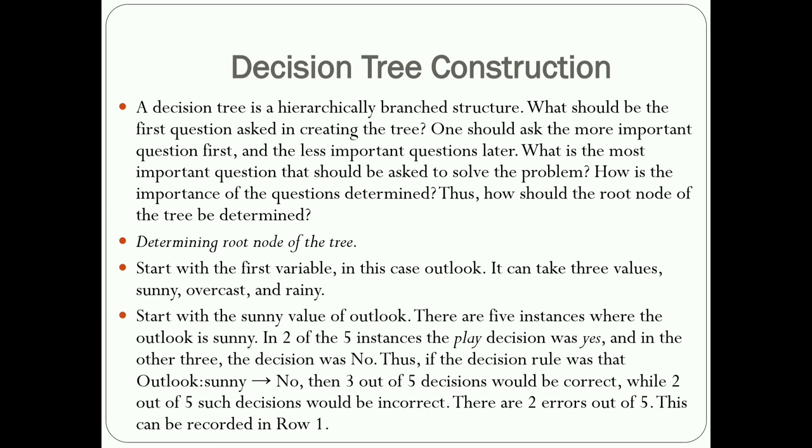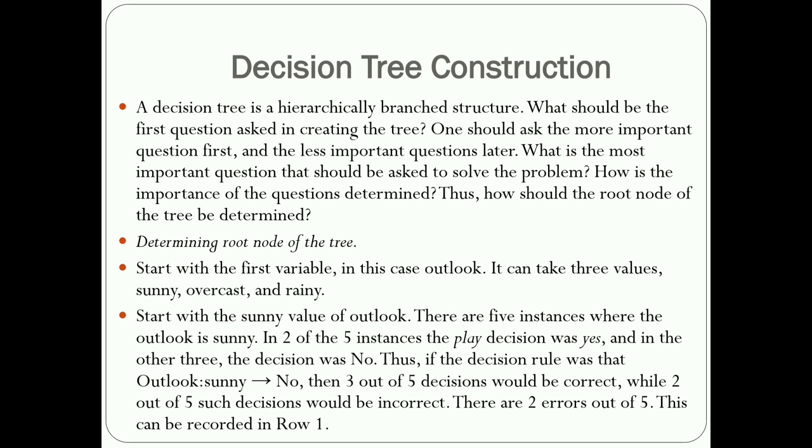Next is decision tree construction. This is nothing but a hierarchy of branch structure. Branch structure means the root node, a decision node, and once again a decision node having two terminals, or one more decision node and a terminal. After that, we can ask two types of questions: less important and more important. Here it will take the more important questions to solve the problem. After solving, it will get a good decision.